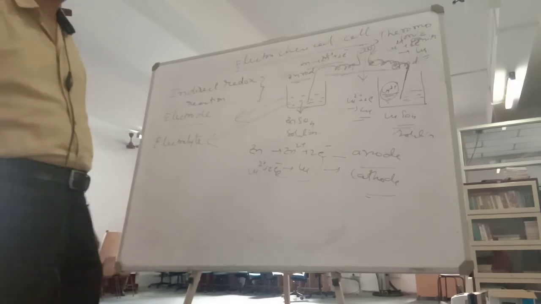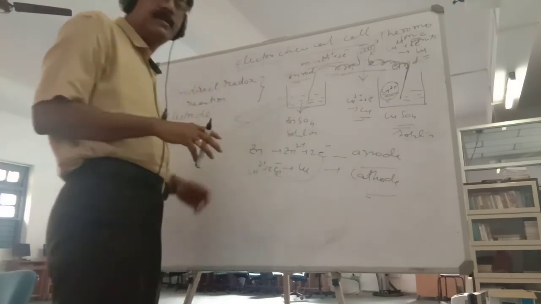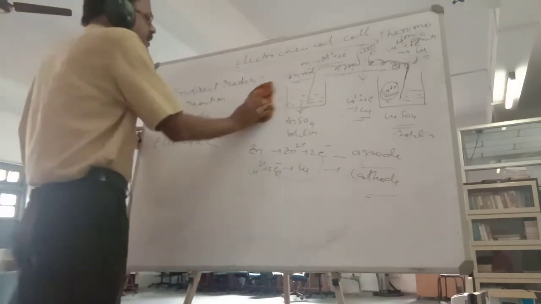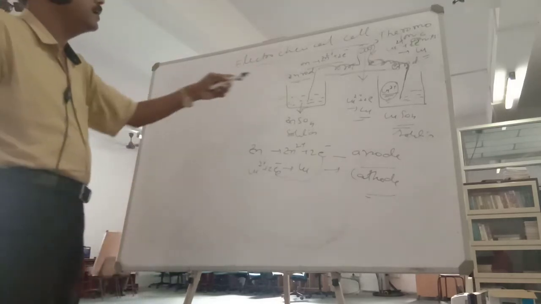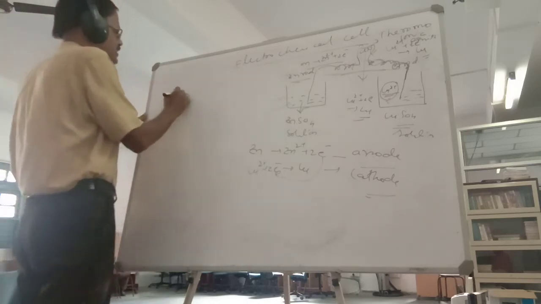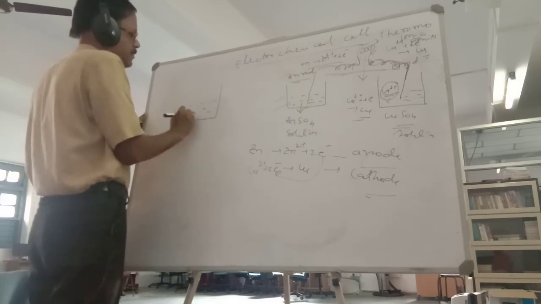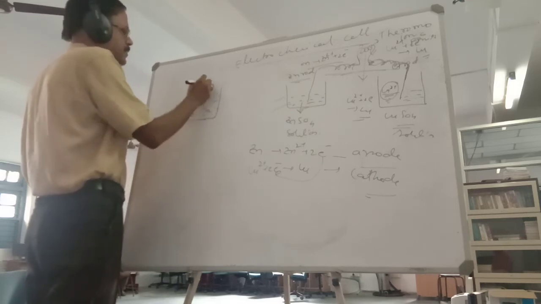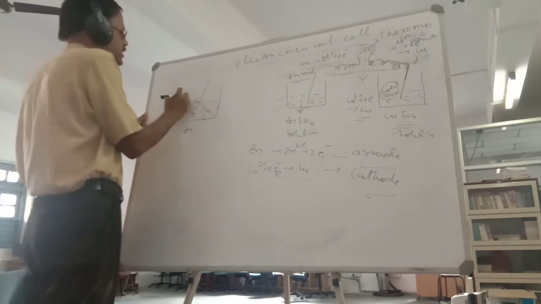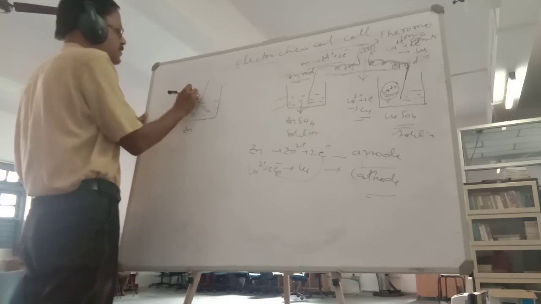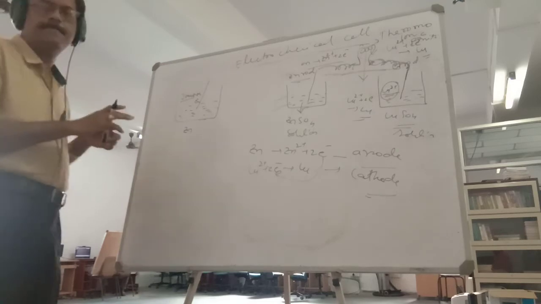For example, I will tell you. At a particular situation, here there is an equilibrium. Initially, I will tell you, take this beaker. What happens at the interface, at the junction? What are the chemical reactions that take place at the junction? Just listen.